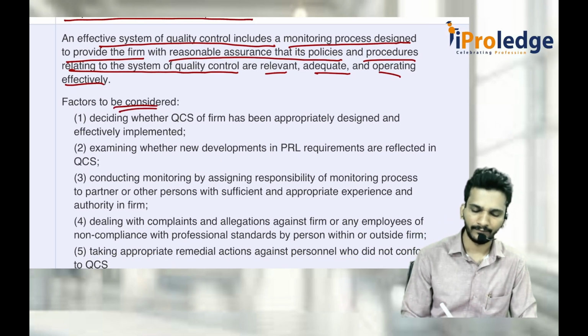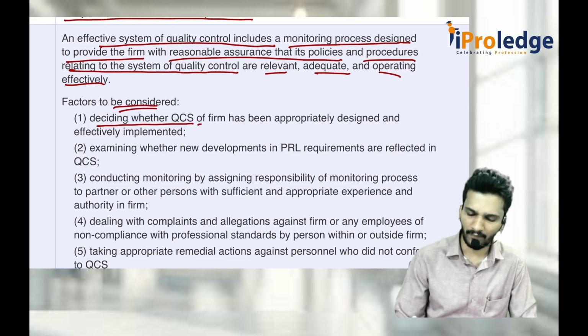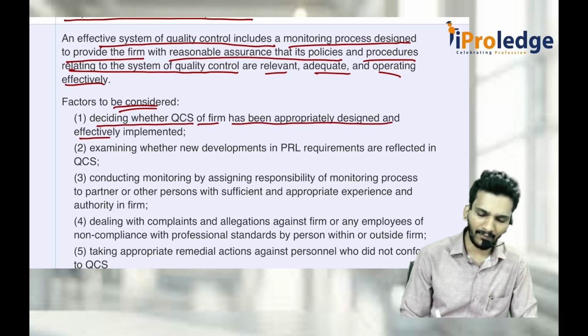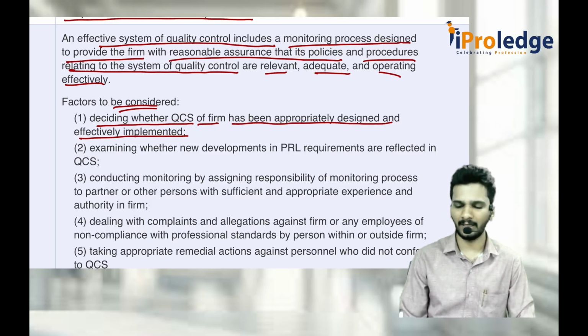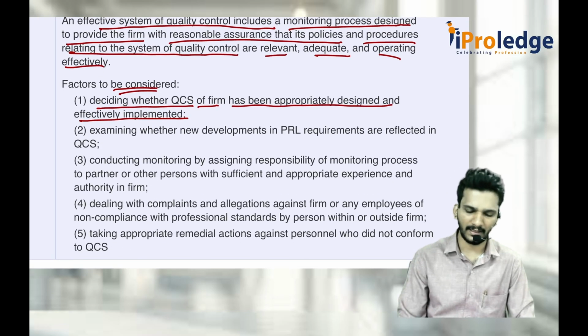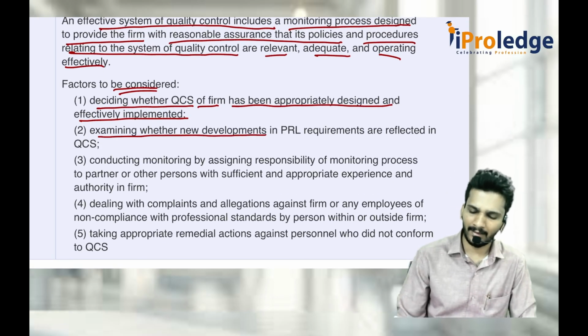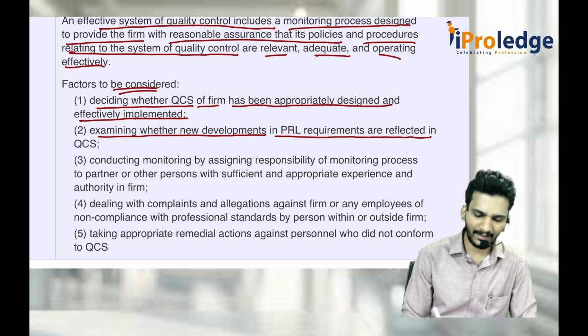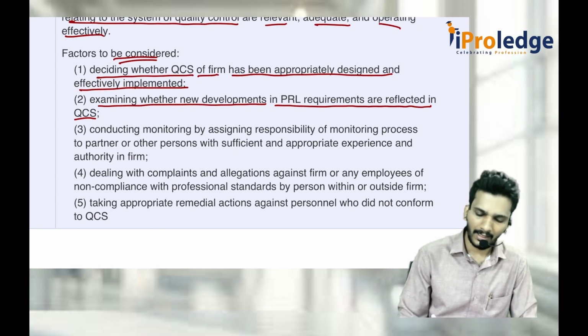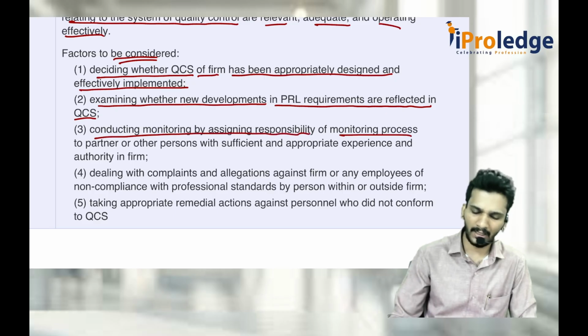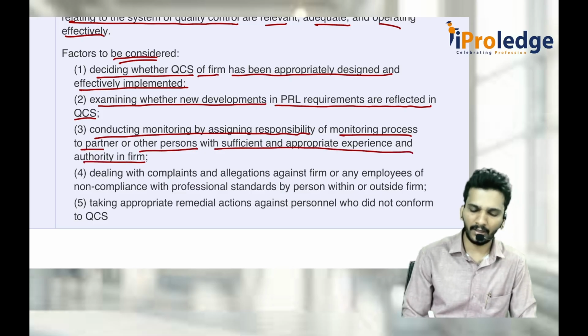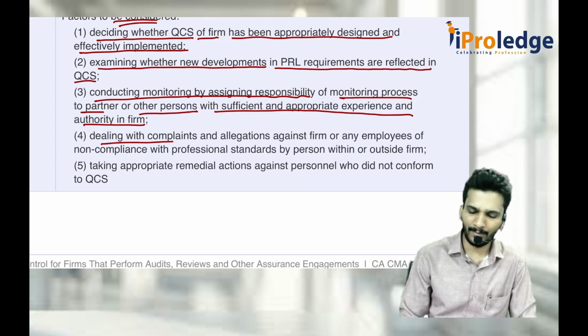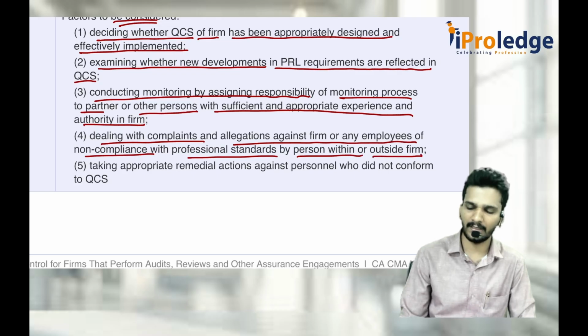What factors do we have to consider? Deciding whether the quality control systems of the firm have been appropriately designed and effectively implemented. What is appropriately designed? Depending on your firm size, personnel, experts, you should design it. Examining whether new developments in professional requirements are reflected in quality control systems. Conducting monitoring by assessing responsibilities of the monitoring process of a partner or other persons with sufficient and appropriate experience and authority in the firm. Dealing with complaints and allegations against the firm or any employees of non-compliance with professional standards by persons within or outside the firm.